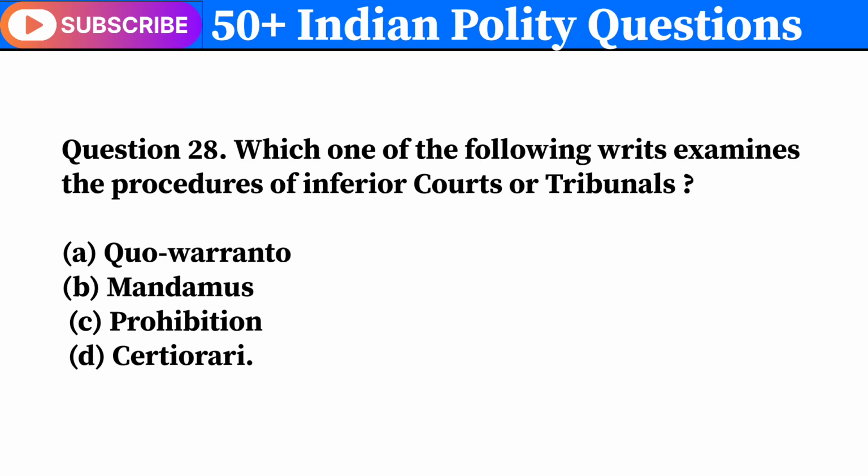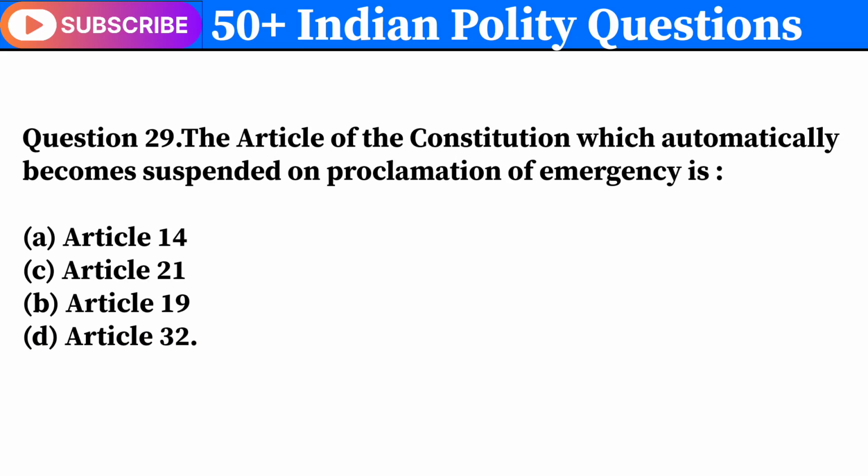Which one of the following writs examines the procedures of inferior courts or tribunals? Correct answer is D. Certiorari. Question 29. The article of the Constitution which automatically becomes suspended on proclamation of emergency is. Correct answer is B. Article 19.